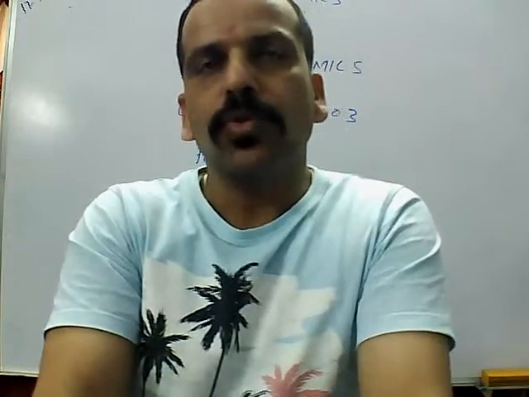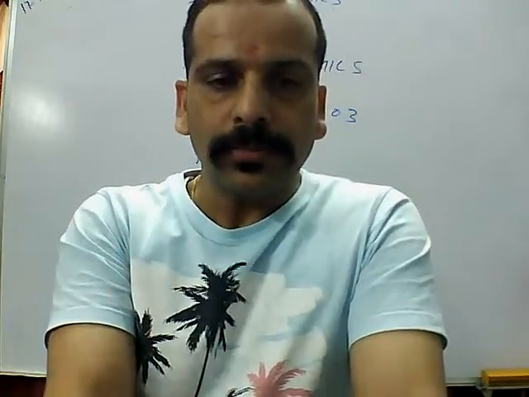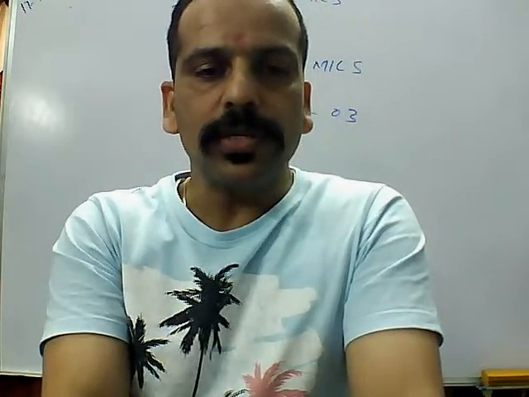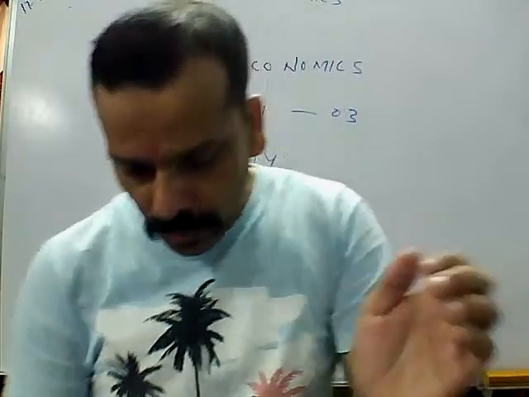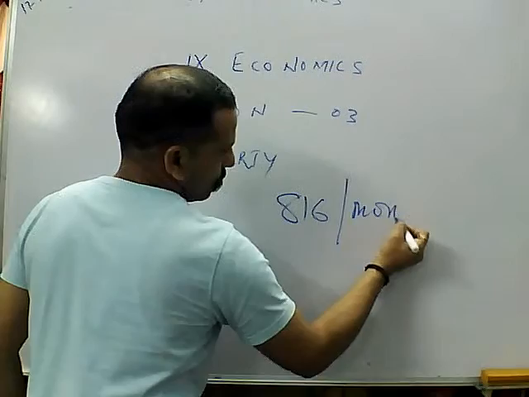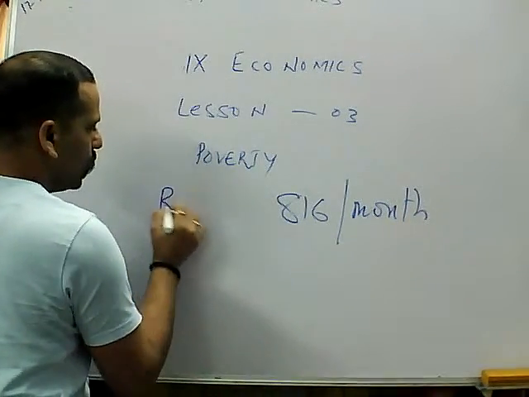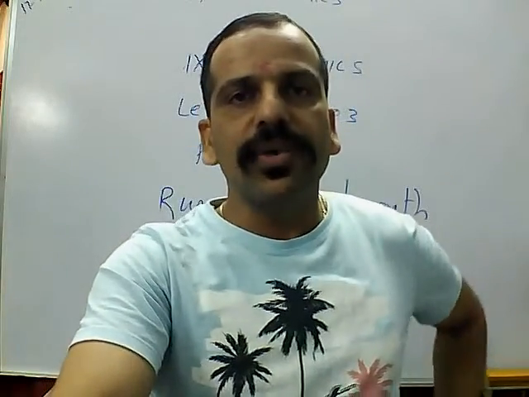When you talk about the second point, which is income, according to 2011-12, to determine the poverty line, for a person it was fixed at 816 rupees per month if living in a rural area.